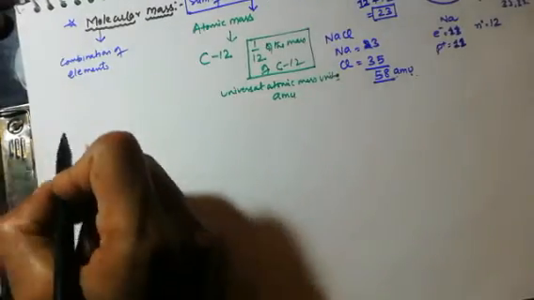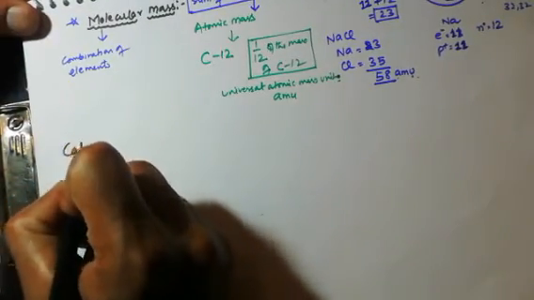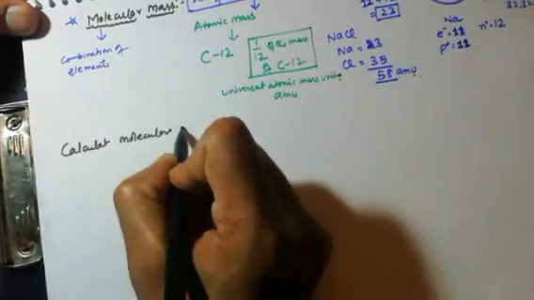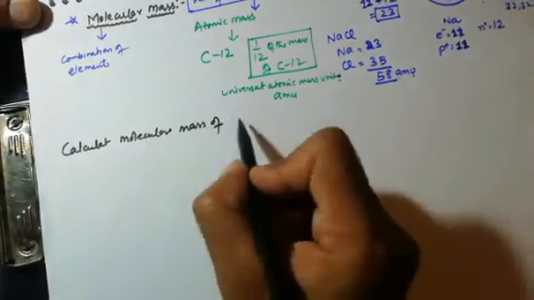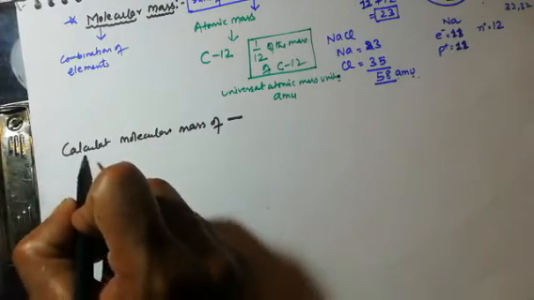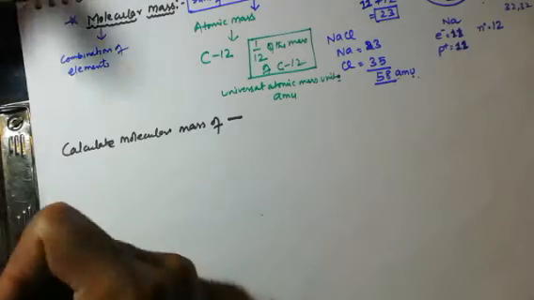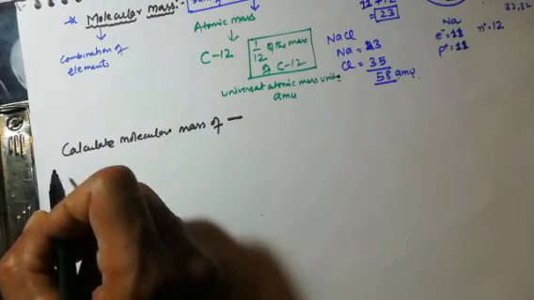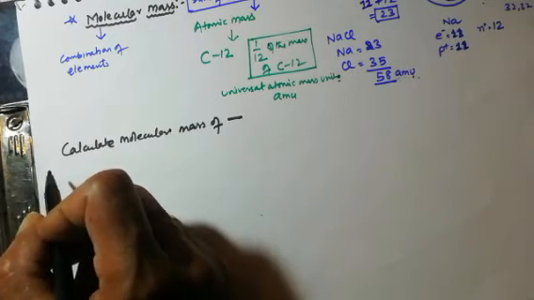Now in the exam, dear students, questions come in this way: calculate the molecular mass of, you know very well how to write the molecular mass, that you understood already. In the last video also I told you how to write the molecular mass.